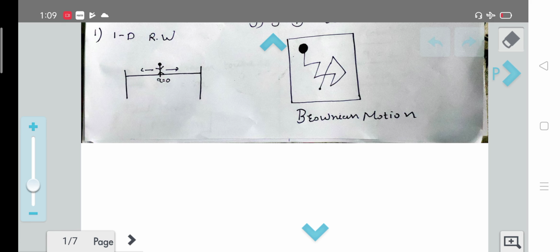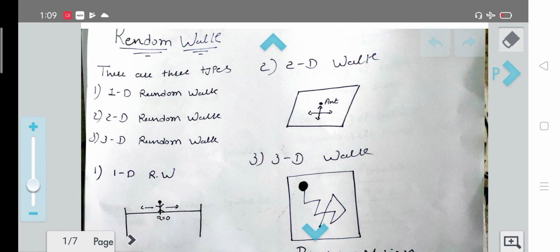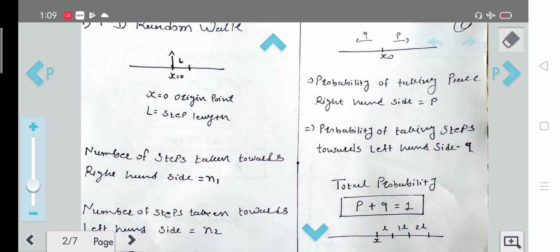Now let's talk about the physical quantities related to random walk. Here we have considered a one dimensional random walk, with one path and one origin point on that path.